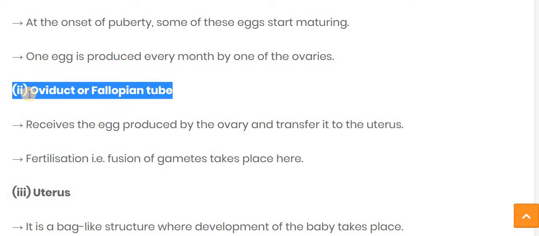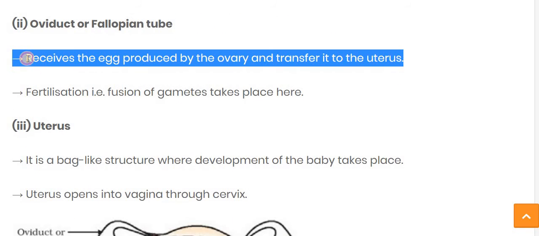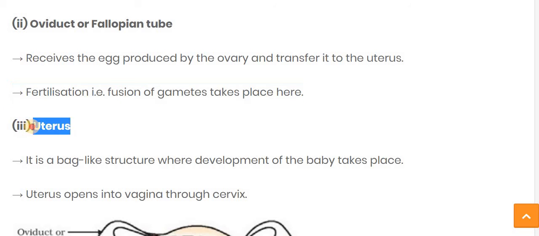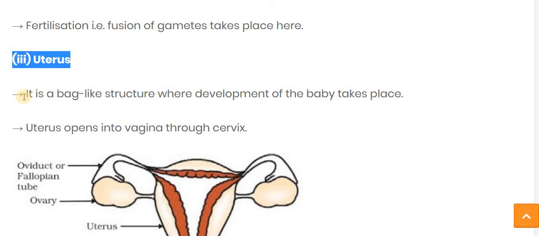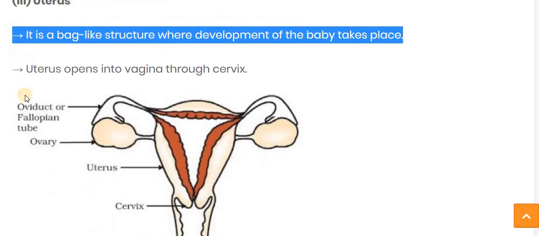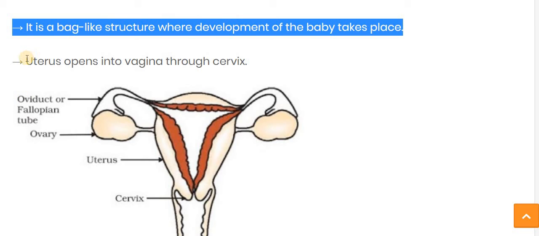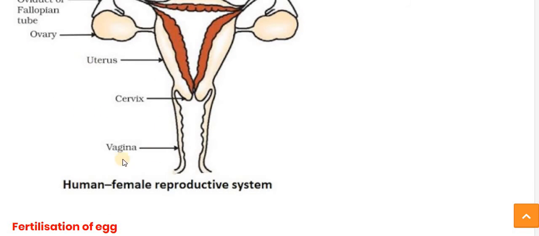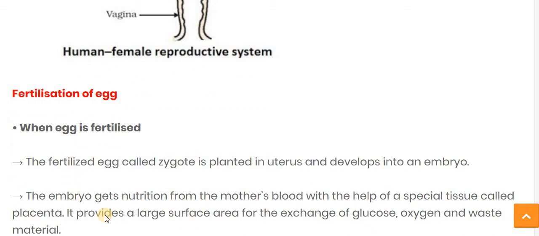Now the oviduct, or you can say the fallopian tube, receives the egg produced by the ovary and transfers it to the uterus. Fertilization, the fusion of gametes, takes place here. The third one is the uterus, a bag-like structure where the development of a baby takes place. The uterus opens into the vagina through the cervix. Here is the figure of the human female reproductive system: the ovary, uterus, cervix, vagina, and this is called the fallopian tube.